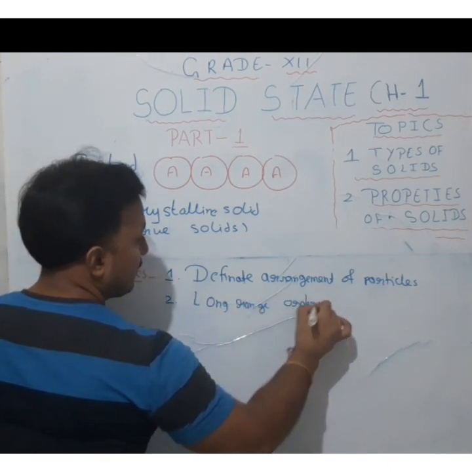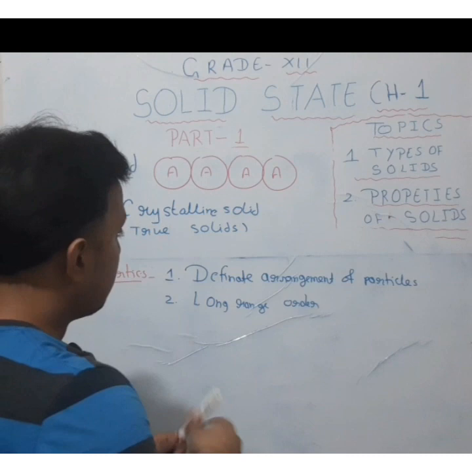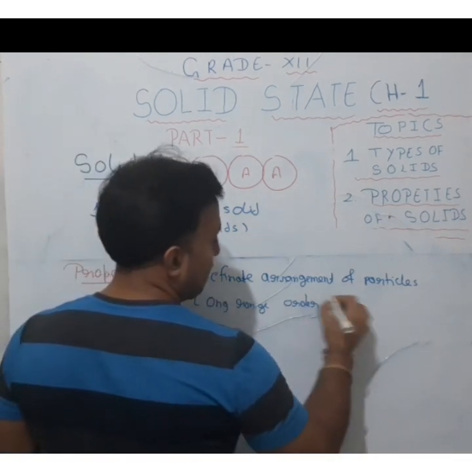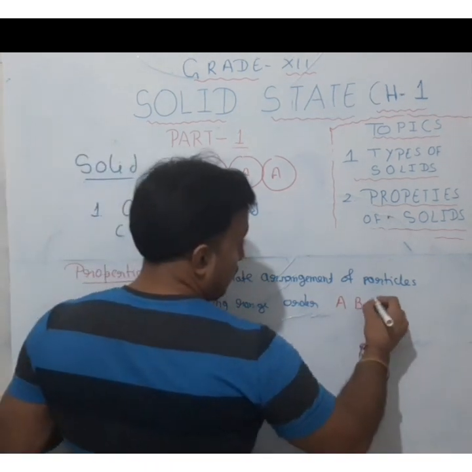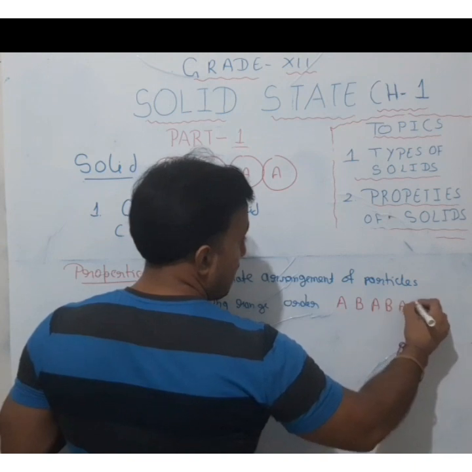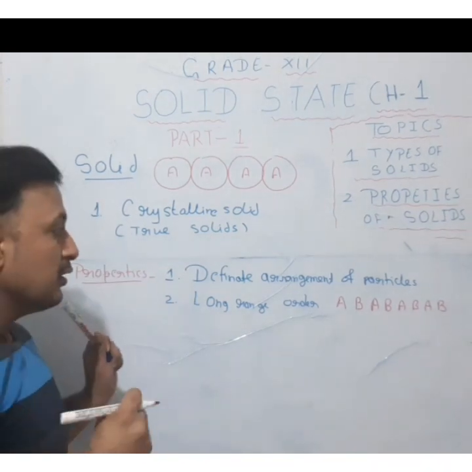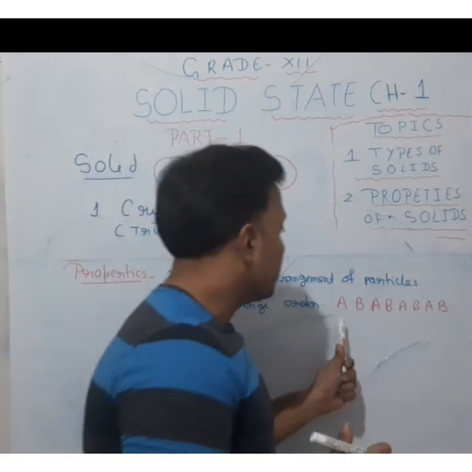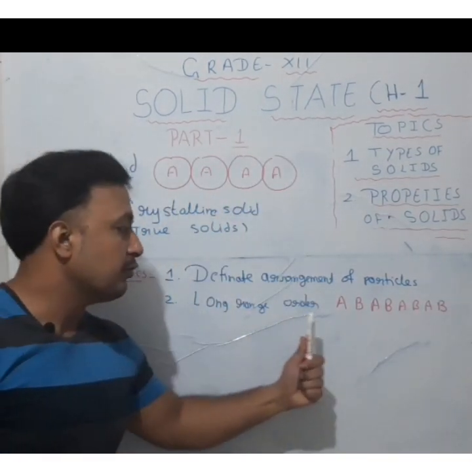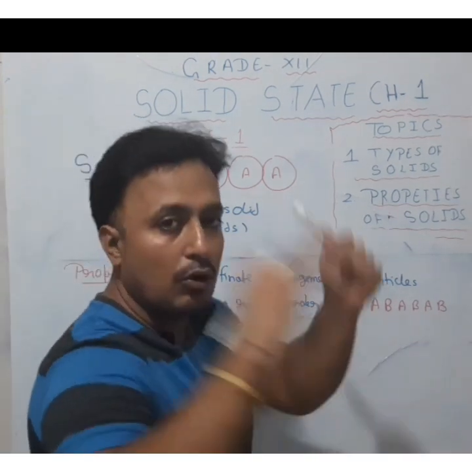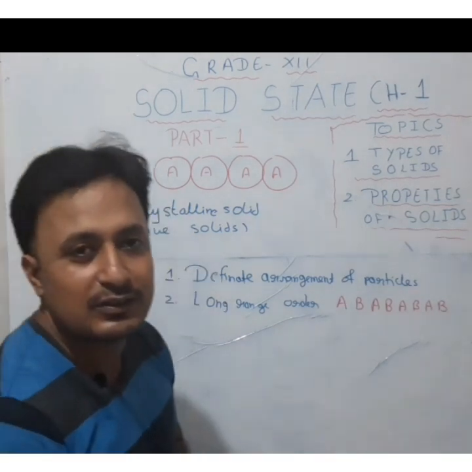Now you will be asking what the meaning of long range order is. I can explain it with an example. Suppose a solid is crystalline and is made up of particles A and B. It will have this AB, AB, AB, AB arrangement over the entire range of the solid, meaning wherever you look, you will find the particles arranged in that manner. Such a type of order is known as long range order, meaning a similar pattern all over the solid. That is one of the important properties of crystalline solids.